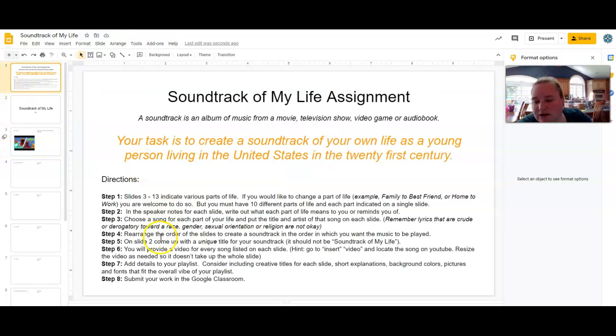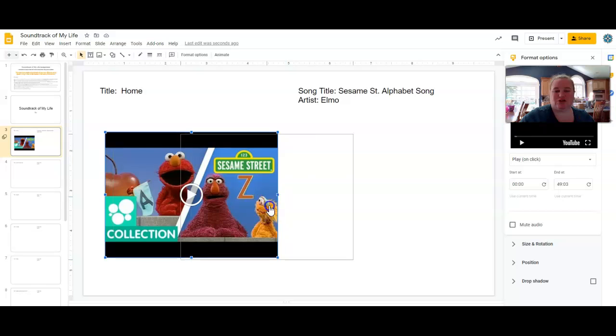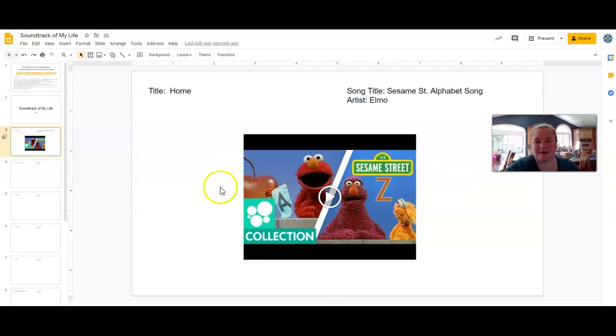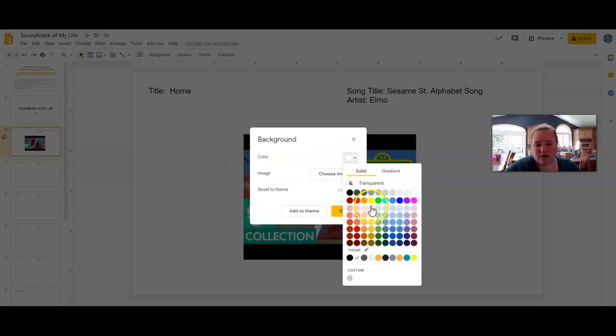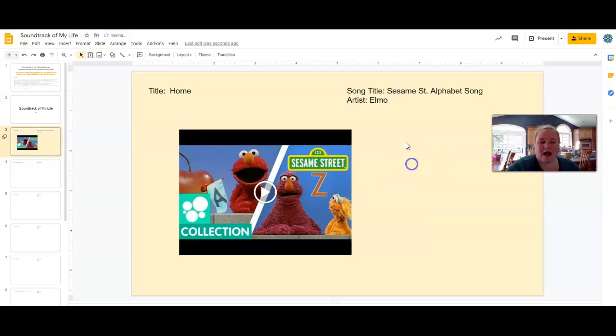Let's go back up to the next set of directions. Add details to my playlist. Consider using creative titles for each slide or short explanations, background colors, pictures, fonts that'll fit the vibe of your playlist. So like, make it interesting. Your slide should not come to me like this. Like, that's not exciting. No, be creative. You can change the background for each individual slide. You can do images if you want. You can make it whatever you want. You can add additional pictures. Maybe I would choose to add a picture of my daughters, maybe a family picture, something. Make it more creative, okay?